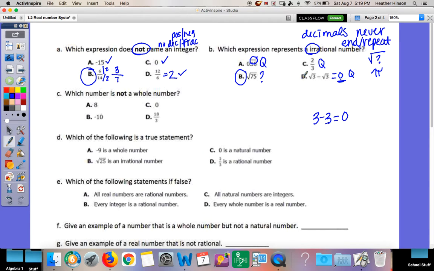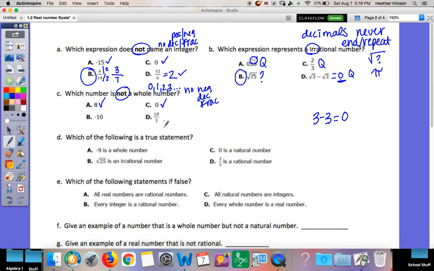Okay, which number is not a whole number? Remember, whole numbers start at 0 and they go up. There's no negative, no decimal, no fraction. So is 8 a whole number? Yes, because there's no decimal, no negative, no fraction. What about 0?